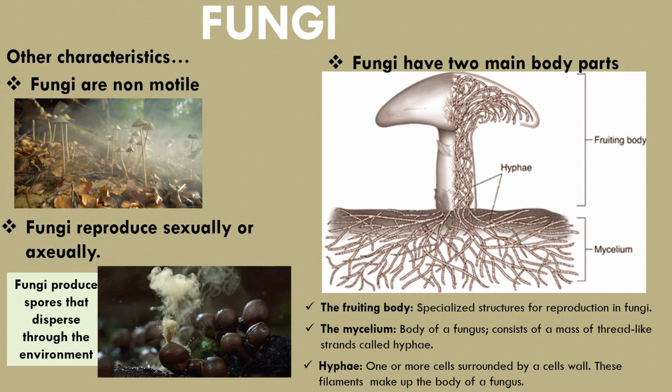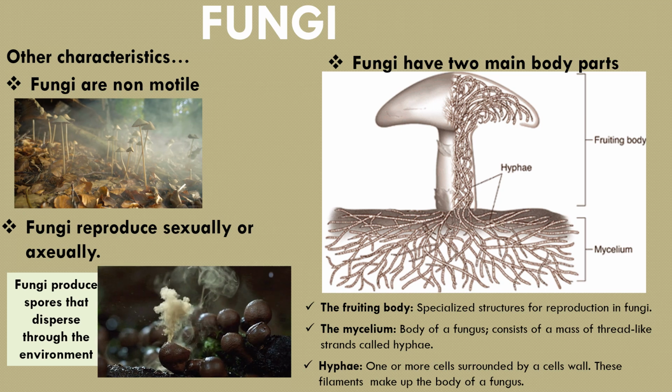Also, they can reproduce sexually and asexually, but they only use spores, and these spores will disperse by the wind, and when they reach a surface, they will grow into a new fungus. Finally, at the right side, we have the basic structure with the main parts. The first part is the fruiting body, which is the one we usually see, and one example of a fruiting body is a mushroom. The second part is the mycelium, the body of the fungus.